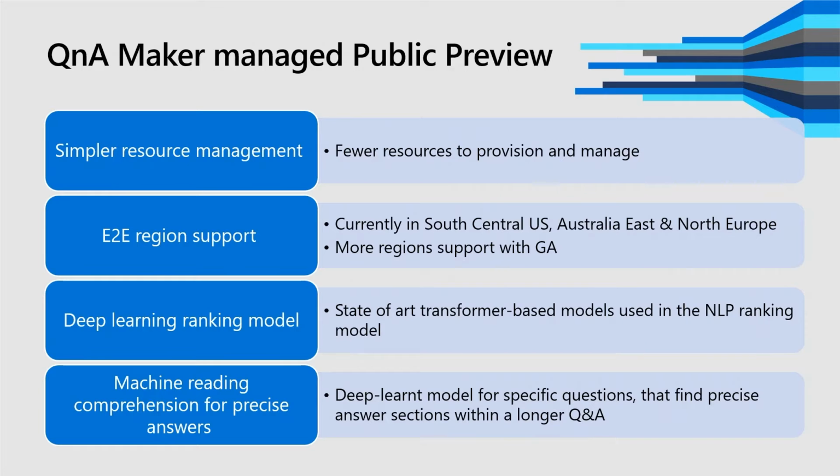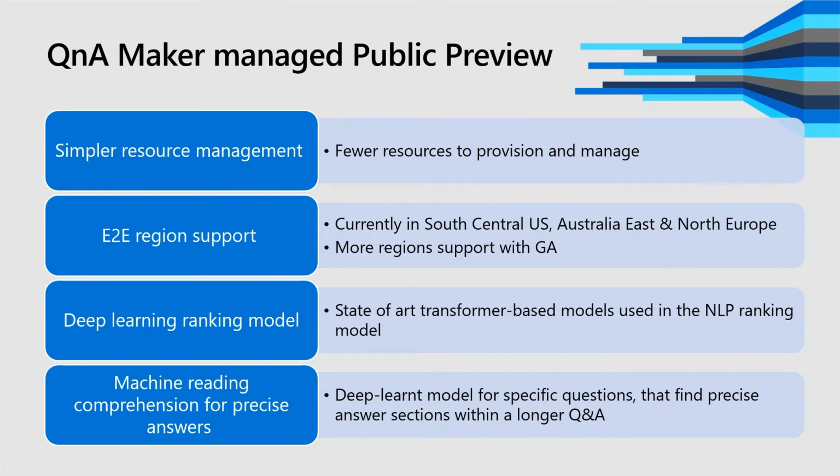And the last thing is a wow feature that we are adding, which is MRC based answer span detection. Currently, whatever you store in your knowledge base, when the end customer queries, they get that answer as a result to the query. But with this deep learned model, the system is able to detect if there is a precise or short answer present in the answer passage itself. So instead of returning the whole passage, you can actually return that short precise answer to the query. And I'll provide a demo of this also, to show how it differs from the current GA.